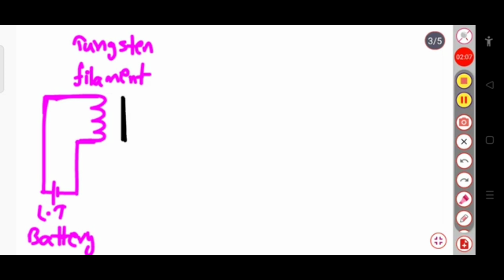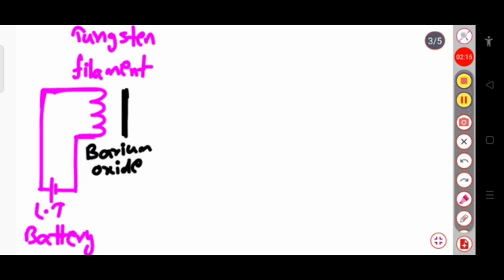Now, in front of this tungsten filament, the barium oxide metal plate is placed. The barium oxide plate is used because it has a low work function. Low work function means this barium oxide needs the minimum energy to remove an electron from its surface.